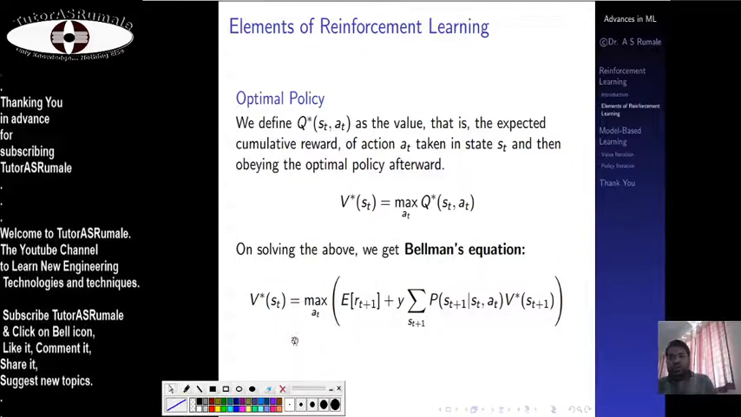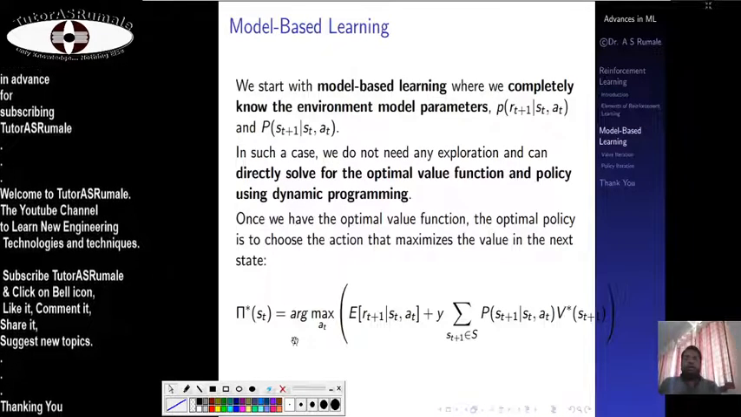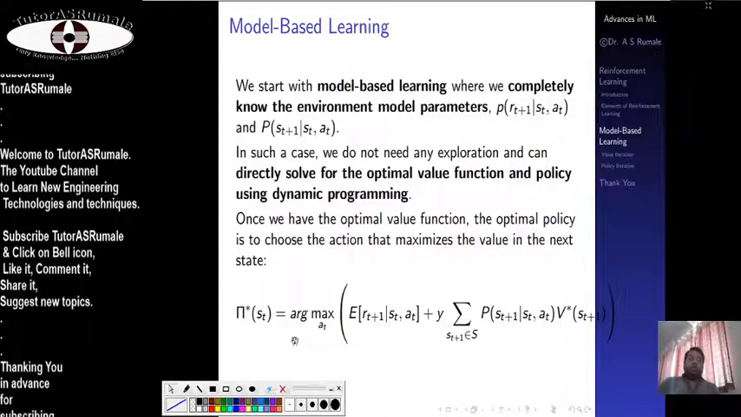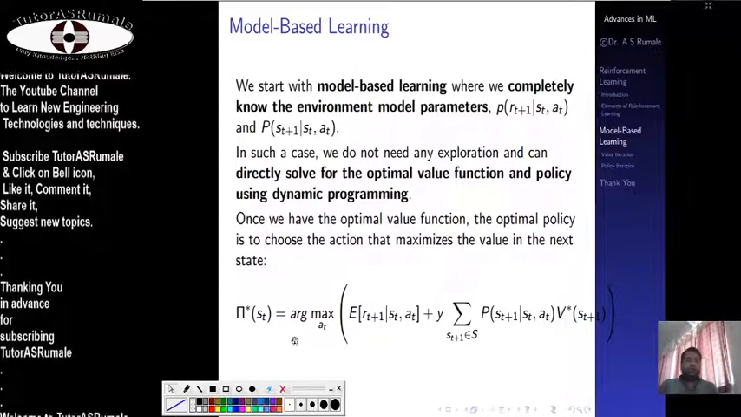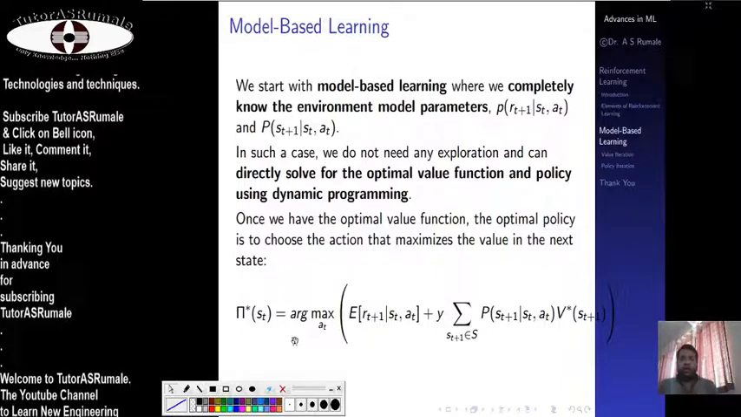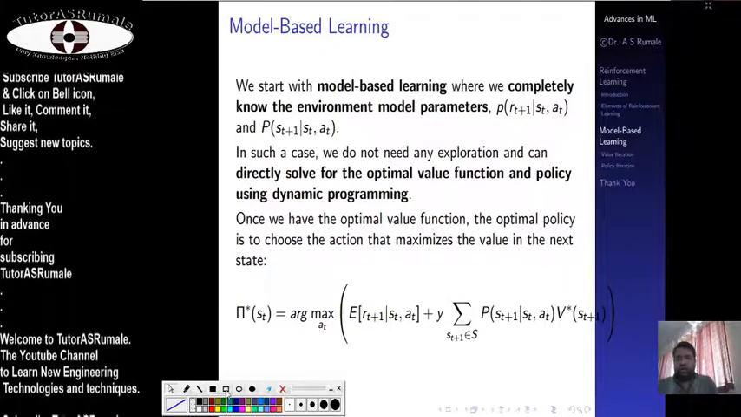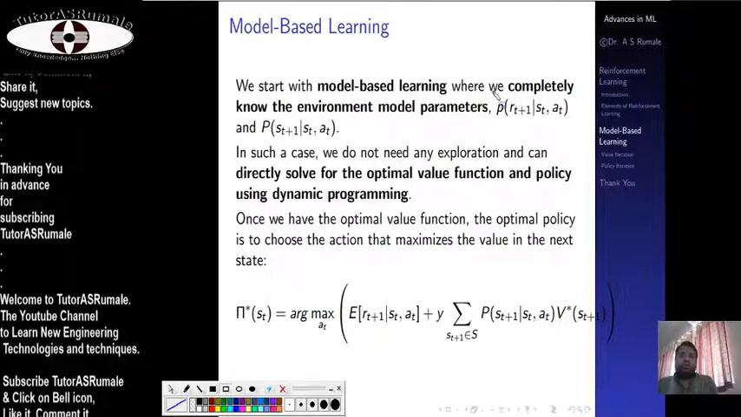Now let's see the next thing. Model based learning. So what is model based learning? Model based learning is one type of reinforcement learning. Here, in model based learning, we are using a parameters model.